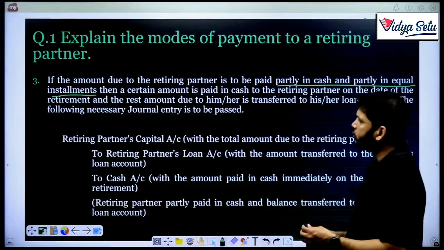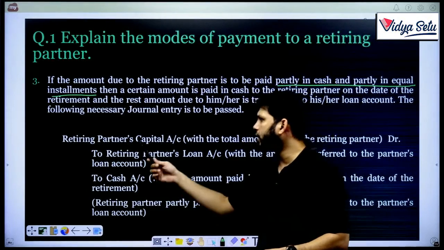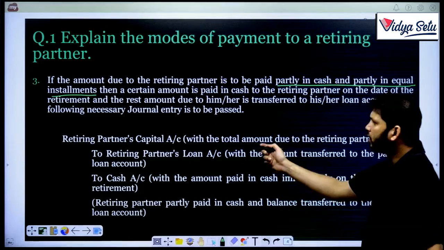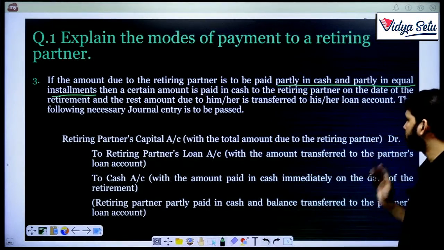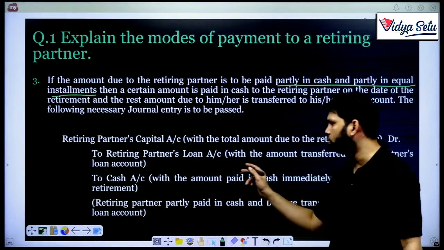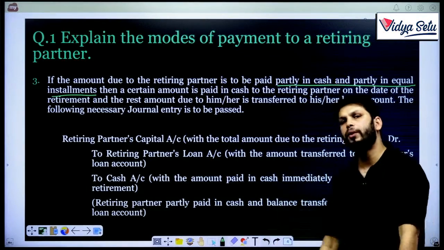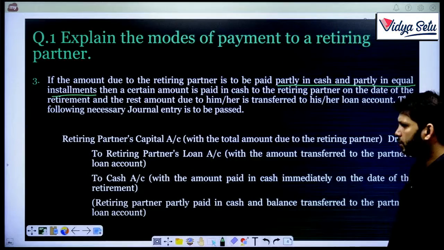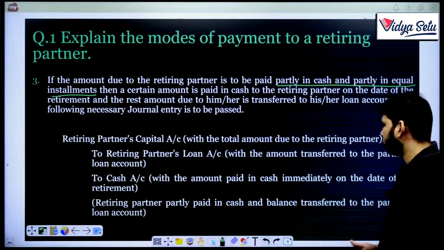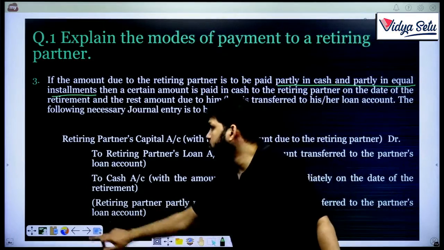The following journal entry is to be passed. Retiring partner's capital account with the total amount due to the retiring partner debit, to retiring partner's loan account with whatever you are not paying to him, to cash or bank account with whatever amount you are paying right now to him. Retiring partner partly paid in cash and balance transferred to the partner's loan account.